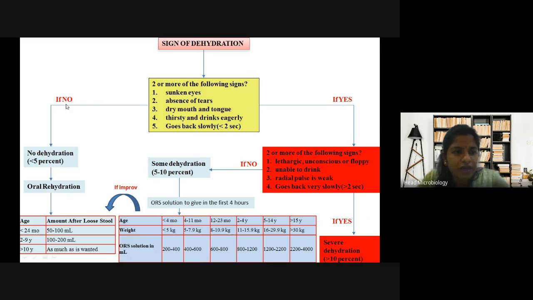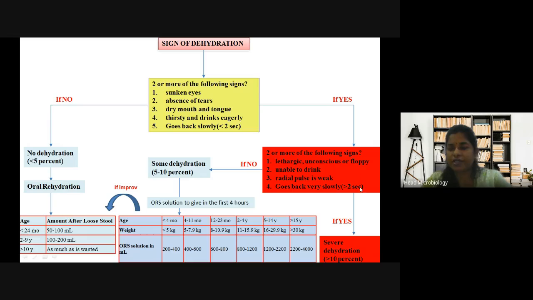So if there is no dehydration, give oral rehydration, with the amount given after loose stools. Now if dehydration is there, these are the symptoms. If the symptoms are not there, and if the symptoms are there, yes and no. If it is some dehydration, you have to give ORS in the first 4 hours. This is the amount and age to which you have to treat.